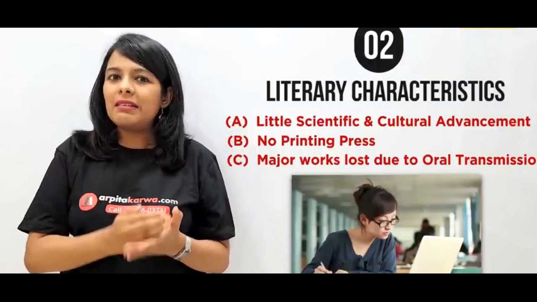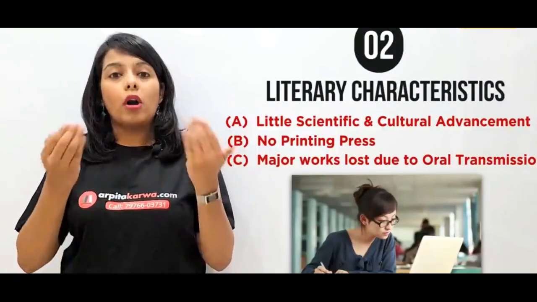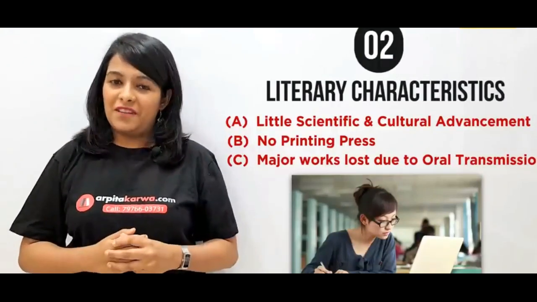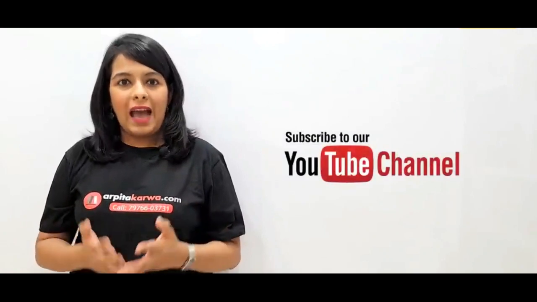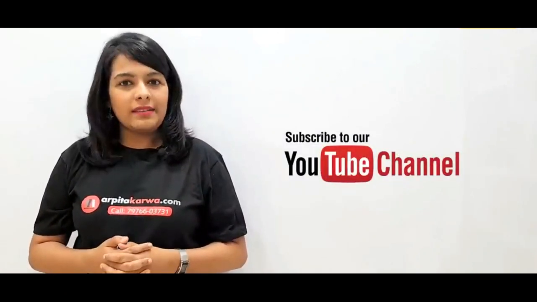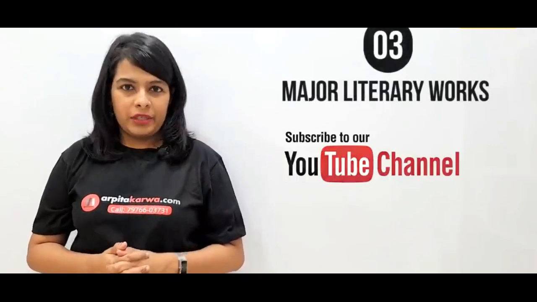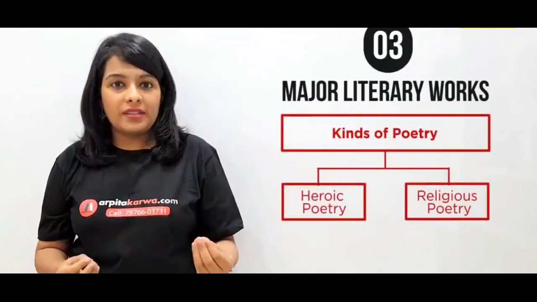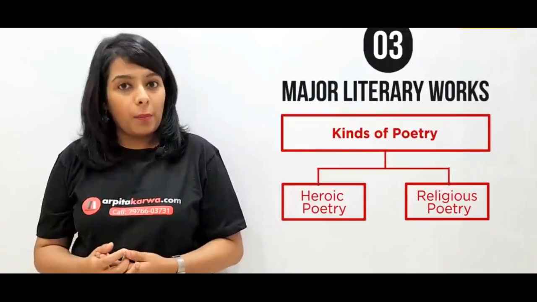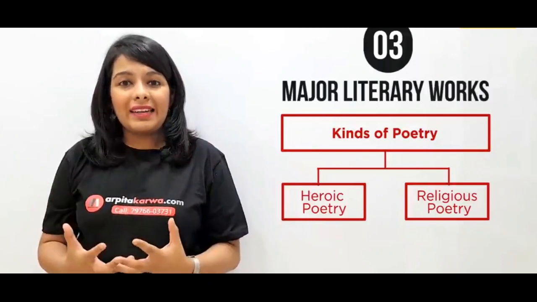Always understand the reason behind it, and then you would never have to mug anything up. It is automatically going to stay in your brain forever. Now if you look at the literature that we have today from the Anglo-Saxon period, you will find that they belong to either of the two categories. Either they are literature related to heroism. Heroic poetry was very popular. Number two, they might be related to Christian ideals.